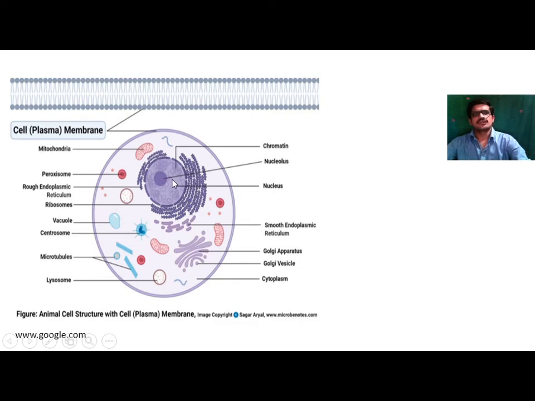Next one, structural organization of animal cell. So in case of animal cell, there is absence of cell wall. There is only the cell membrane. This cell membrane consists of plasma membrane which acts as a semi-permeable membrane because it allows only some molecules to enter inside it, or the molecules which have low molecular weight can easily enter through this membrane. That's why it is called semi-permeable membrane or selectively permeable membrane.